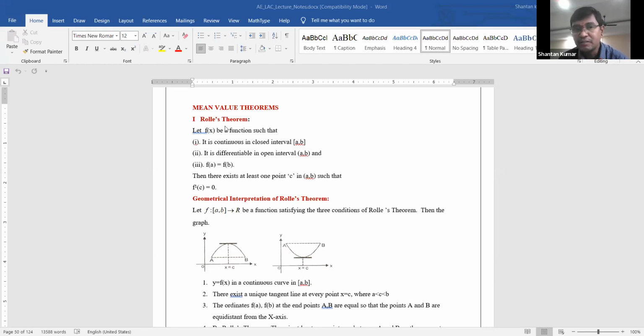Closed interval is nothing but wherever the points are, if you consider a comma b, it includes a comma b and inside of that a comma b it is applicable. And open interval is nothing but not including a comma b, and only inside of that a comma b. And again, that is based on the condition of closed interval and open interval. Rolle's theorem: the function is such that f of x is continuous in the closed interval a comma b, and differentiable in between a comma b, that is the open interval, and also f of a is equal to f of b, this condition is satisfied.